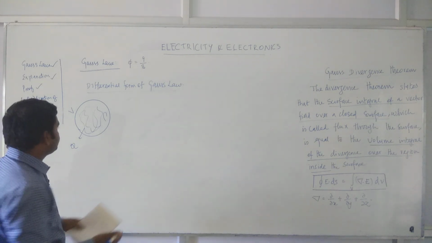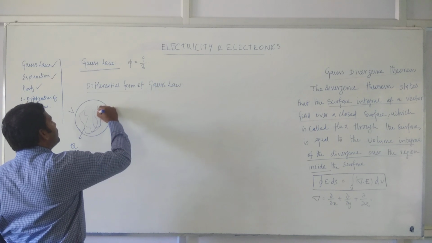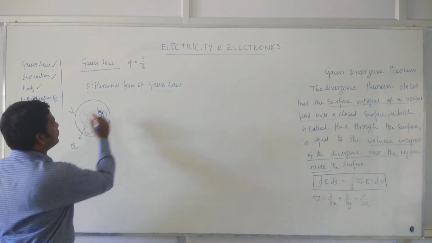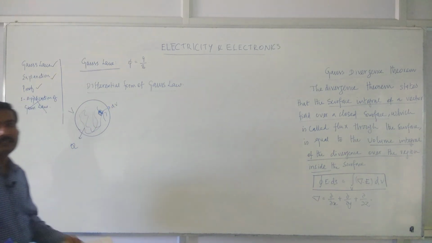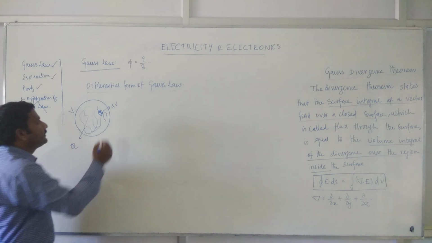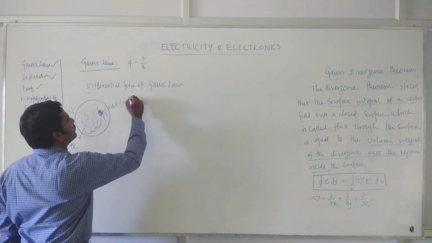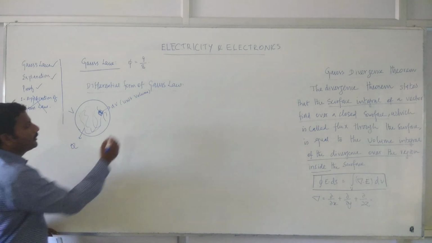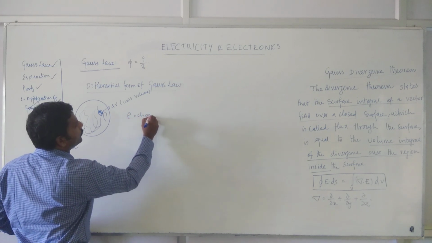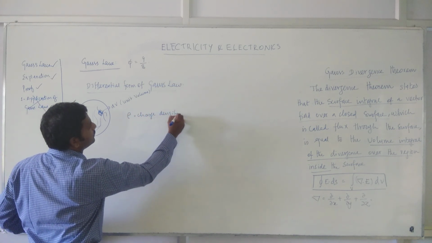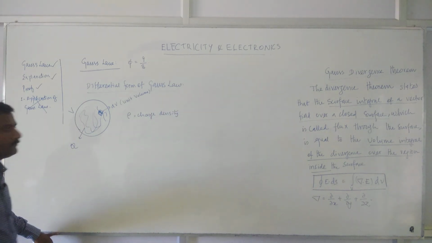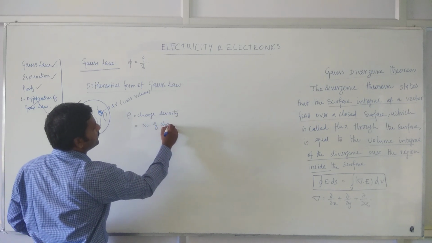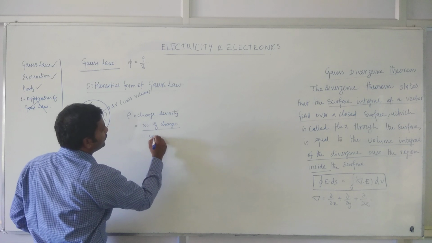Now let us consider a small volume within this. This is dV, right? Within the small volume you can say dV, say a unit volume. Within that we can define rho. We can say rho is a charge density, that is nothing but the number of charges present in a unit volume.